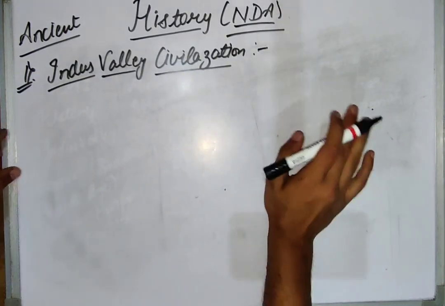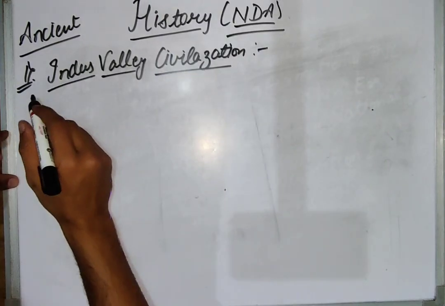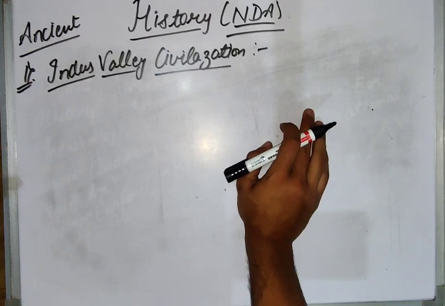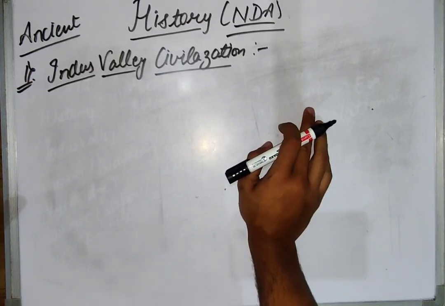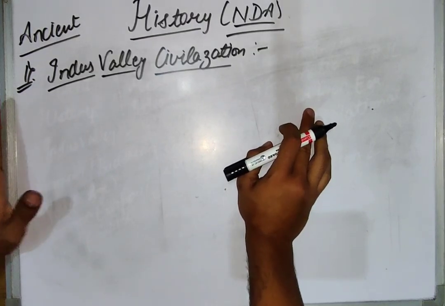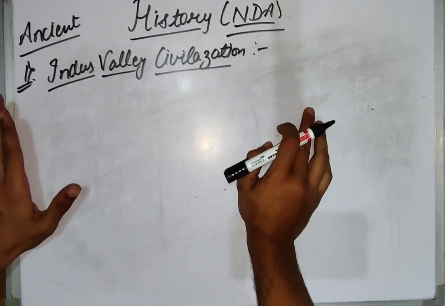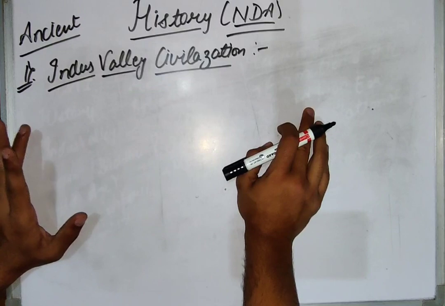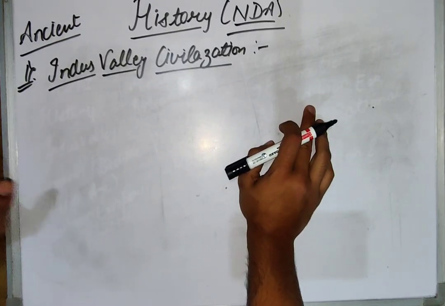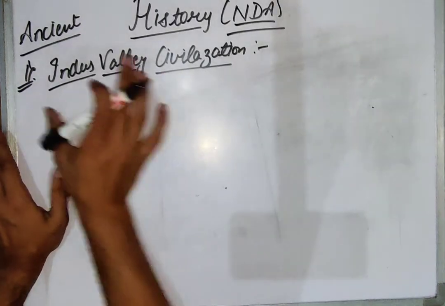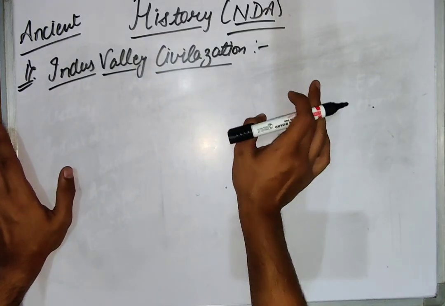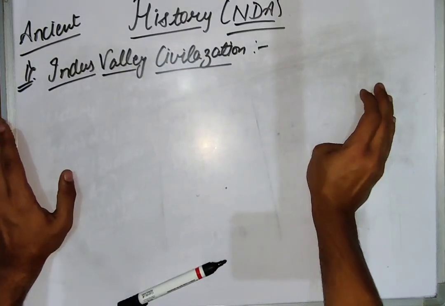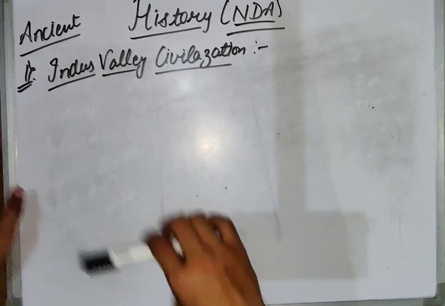In the Indus Valley civilization we are going to study the sites, their features, the exclusive features of the sites, and how the Indus Valley civilization declined. So these are the main parts from which the questions are asked.